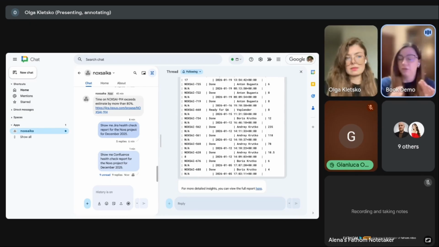You can even say that if everything is okay, there are no inconsistencies, and you do not exceed the estimated timelines, it would not take any action. But if there is an inconsistency, if there is overtime spent, you can ask Noxs to escalate this problem and notify whoever is responsible, any stakeholder you identify as needing to be notified. So consider all the recommendations as a list of improvements that Noxs finds as a risk for you, suggests to improve, and gives you a real instrument to automate this. Yeah. Thank you.